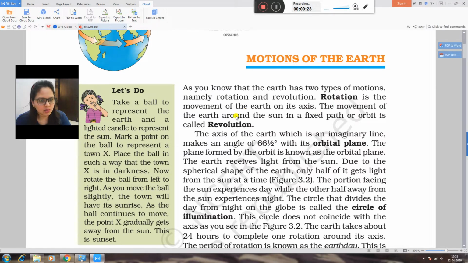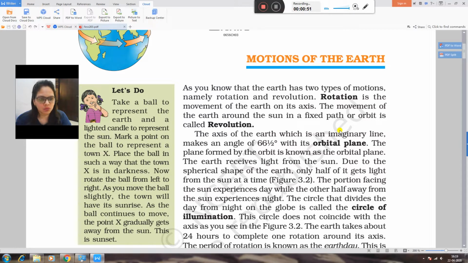When the earth rotates on its axis, it is known as rotation, and when it takes a round around the sun, it is called revolution. Rotation is the movement of the earth on its axis. The movement of the earth around the sun in a fixed path, or orbit, is called a revolution.